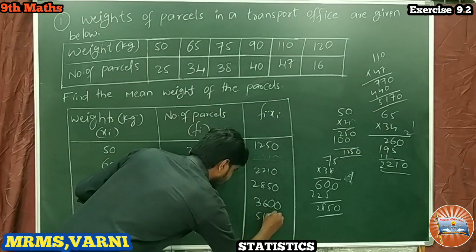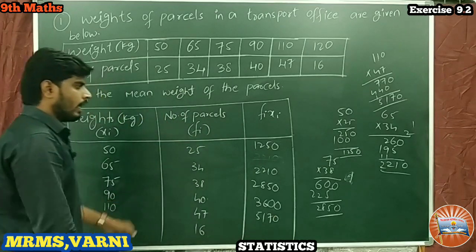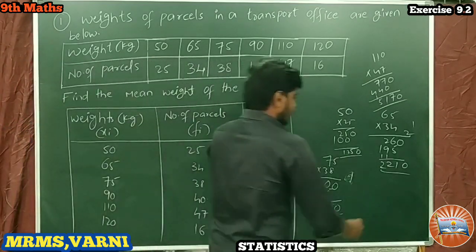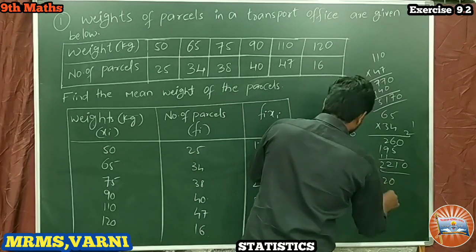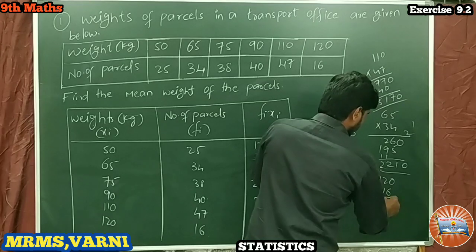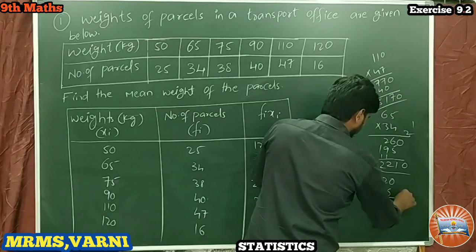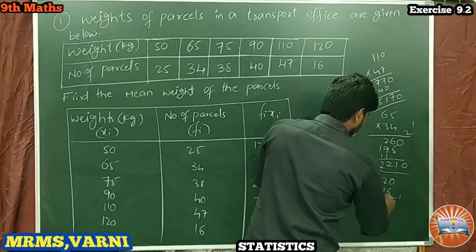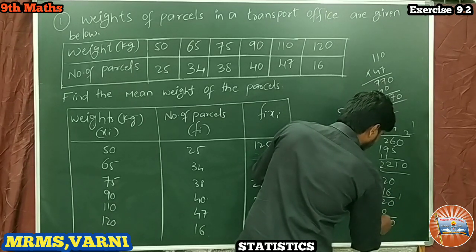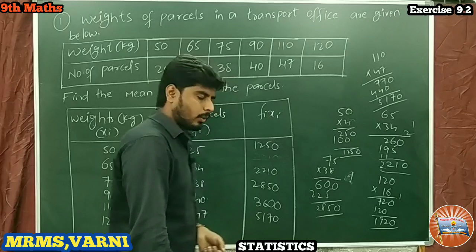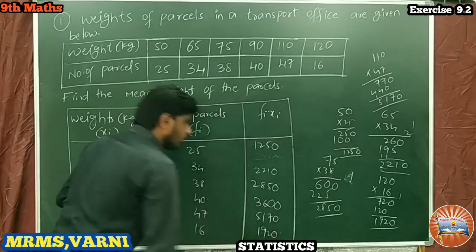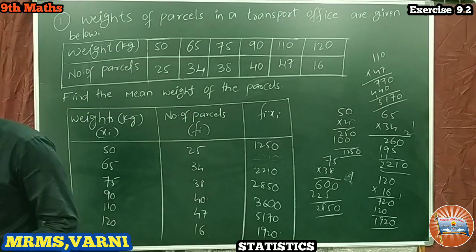So here it is 5170, and the last one, 120 into 16. That gives 1920. So 1920 is the product.